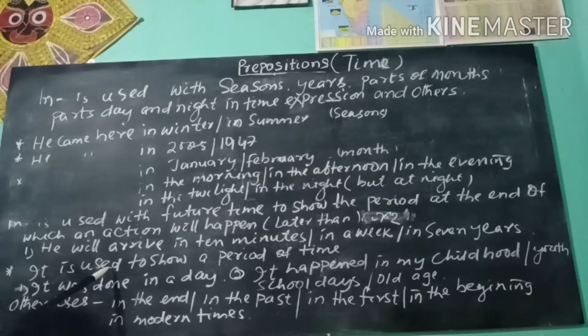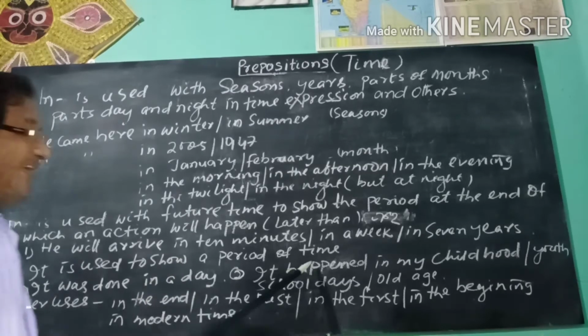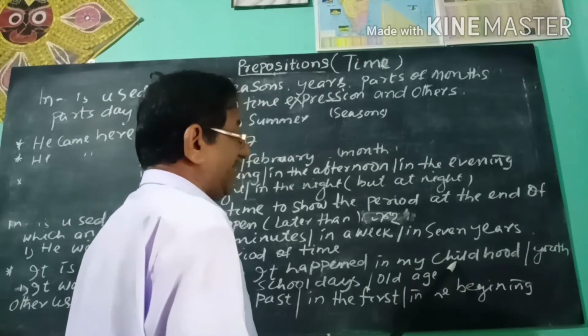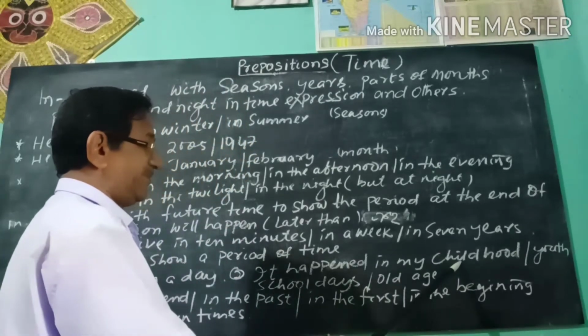Next, it is used to show a period of time. For example, it was done in a day. In a day, a period of time. Day is a period of time. Before day, in is used. It happened in my childhood. Childhood is also a period of time of a man.